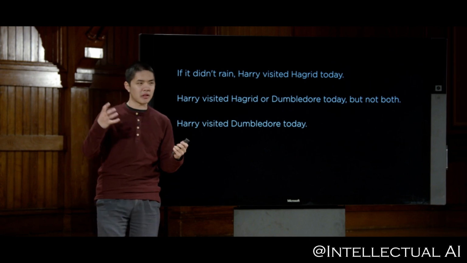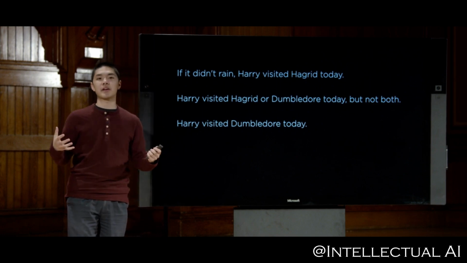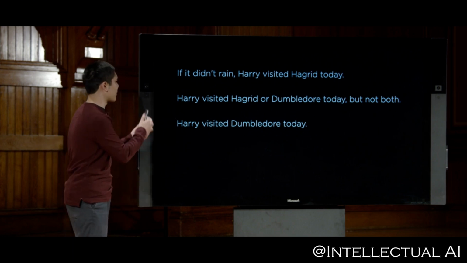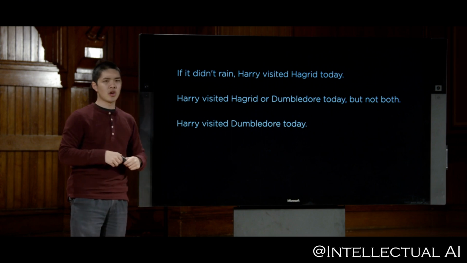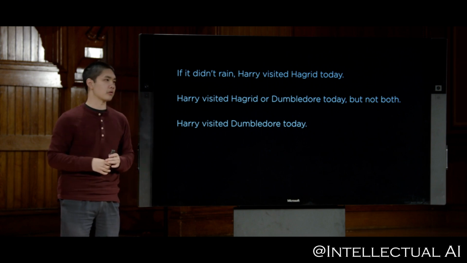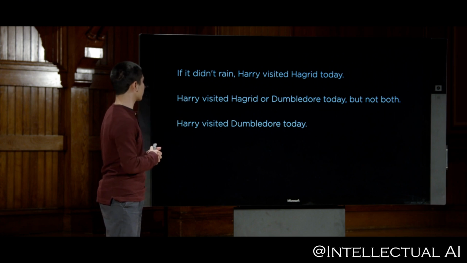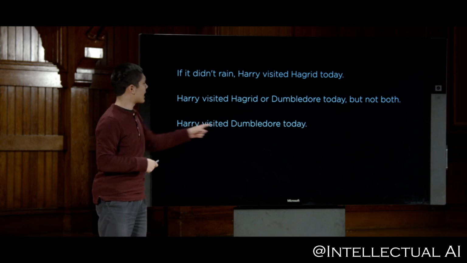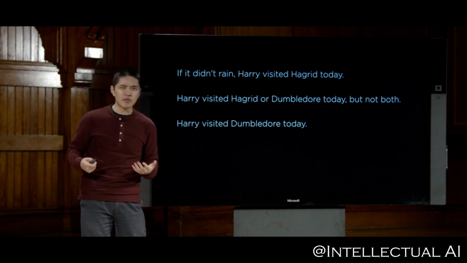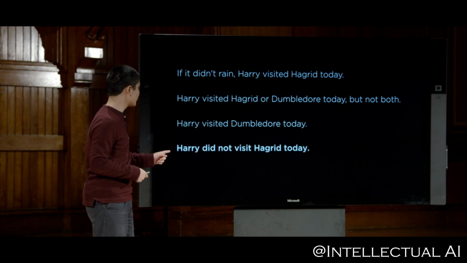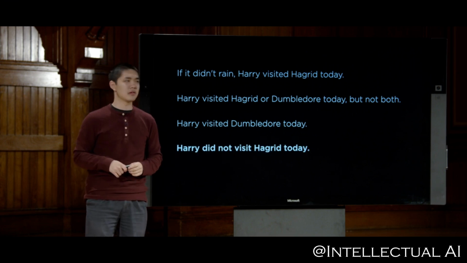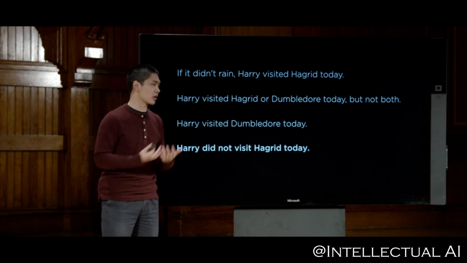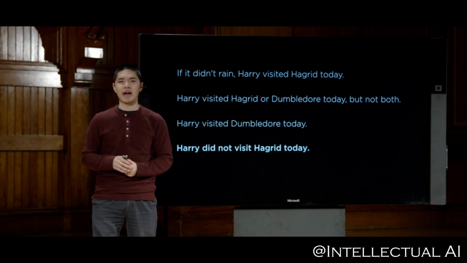So we now have three pieces of information, three facts inside of a knowledge base, so to speak, information that we know. And now we as humans can try and reason about this and figure out, based on this information, what additional information can we begin to conclude. Looking at these last two statements, Harry either visited Hagrid or Dumbledore, but not both, and we know that Harry visited Dumbledore today, well, then it's pretty reasonable that we could draw the conclusion that Harry must not have visited Hagrid today. Because based on a combination of these two statements, we can draw this inference, so to speak, a conclusion that Harry did not visit Hagrid today.